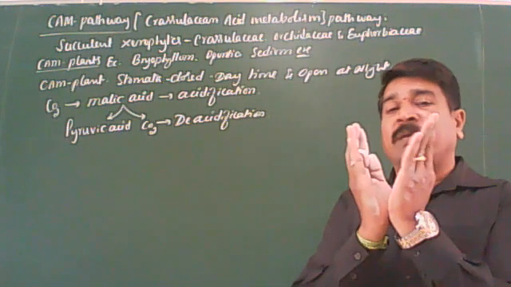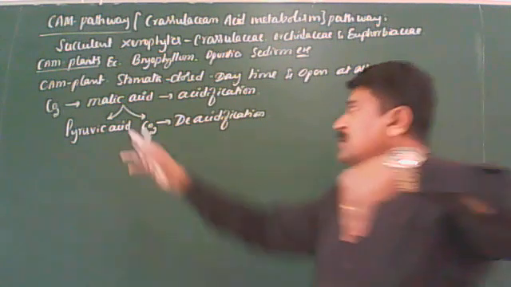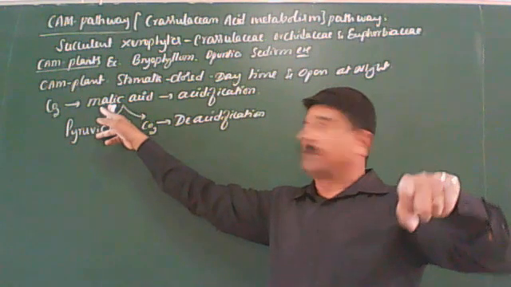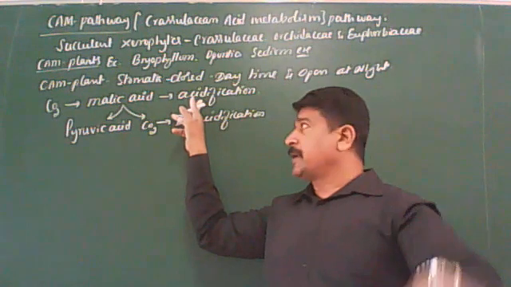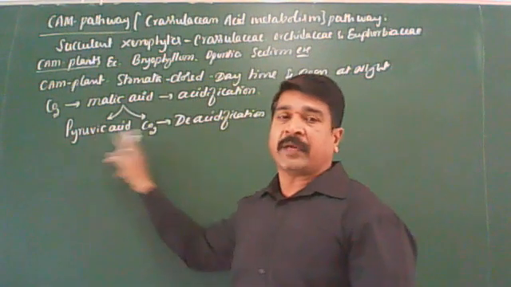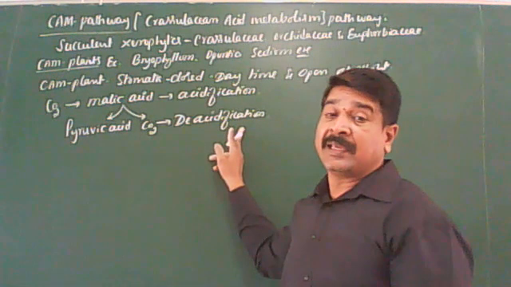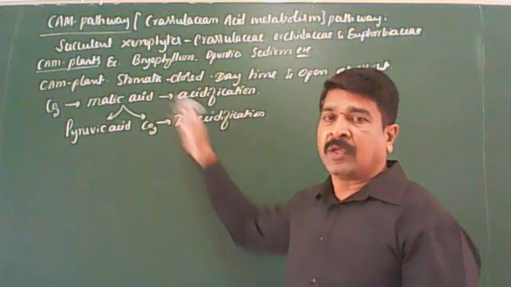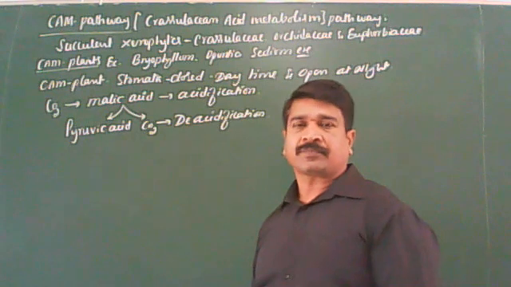During night, carbon dioxide diffuses into the stomata and is utilized for the synthesis of malic acid. This is called acidification. During daytime, when stomata are closed, malic acid is converted into pyruvic acid and carbon dioxide. This process is called deacidification. By acidification and deacidification, opening and closing of stomata takes place in the CAM plants.